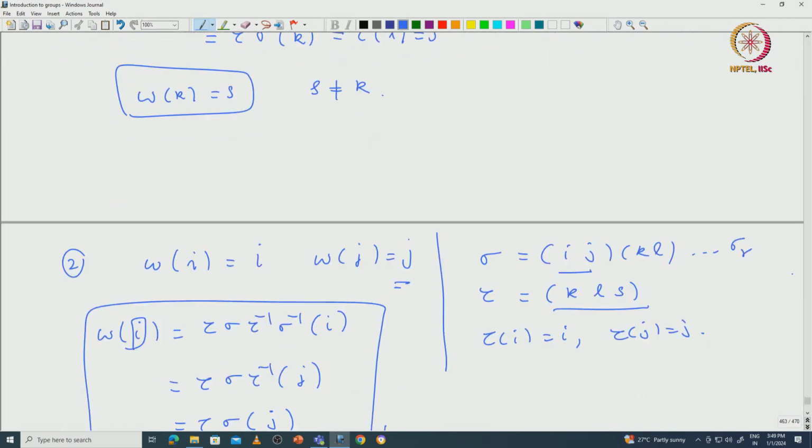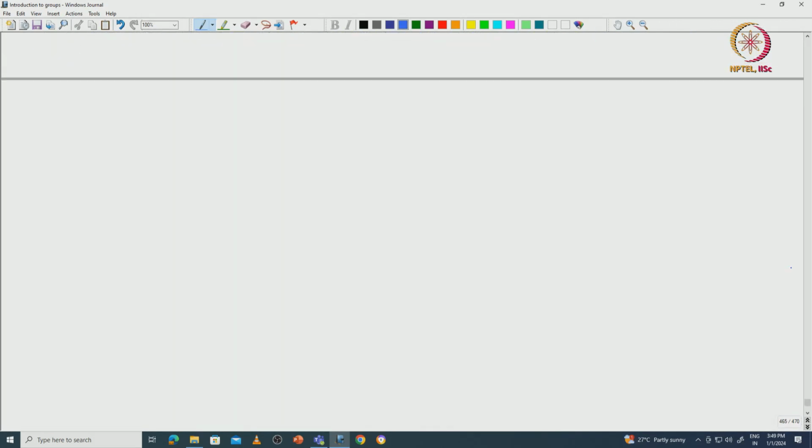So, now once we proved this, then what is case 2? Then at least one of them should have length greater than or equal to 3. Because the sigmas commute, we can assume sigma 1 has length at least 3. So, let us say sigma 1 is a cycle of length at least 3.